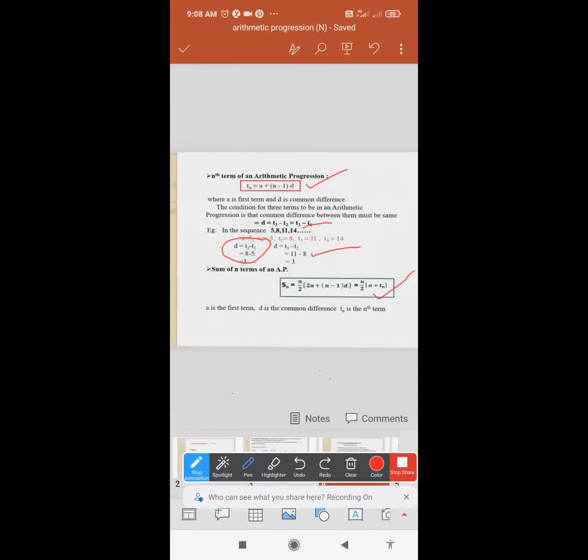Okay, what is A? A is the first term. D is the common difference. Tn is the nth term. I hope till here everything is clear to my class.